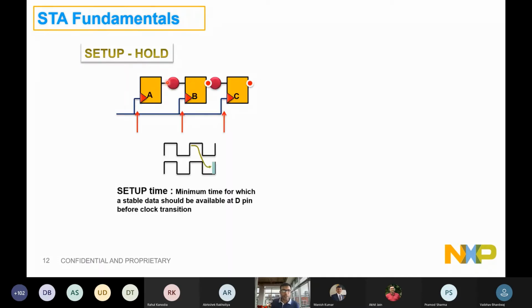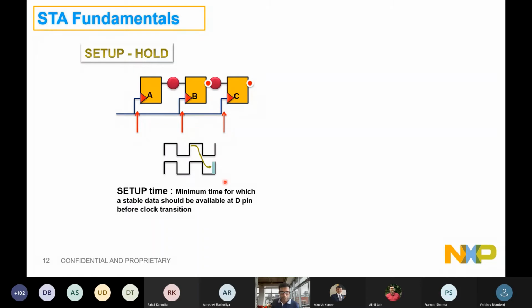Okay. So basically where we were, let's say that this is the first edge, the black edge shown in the animation, and the second edge that will come after a certain period of time is the red edge in the animation. So the data of all the flops is launched at this, and then at the subsequent edge, every flop will receive data, right? Even flop A would have got data from the previous flop, or it could be a port, right?